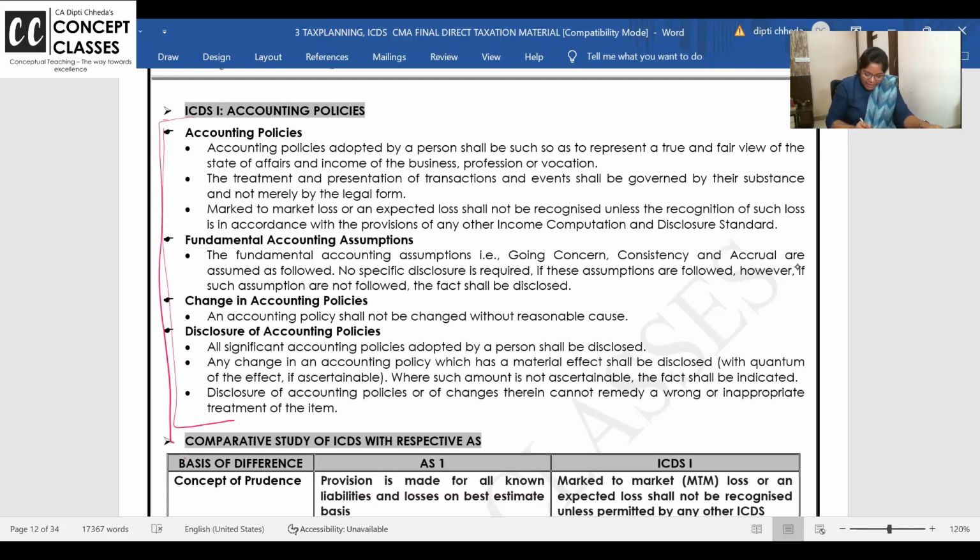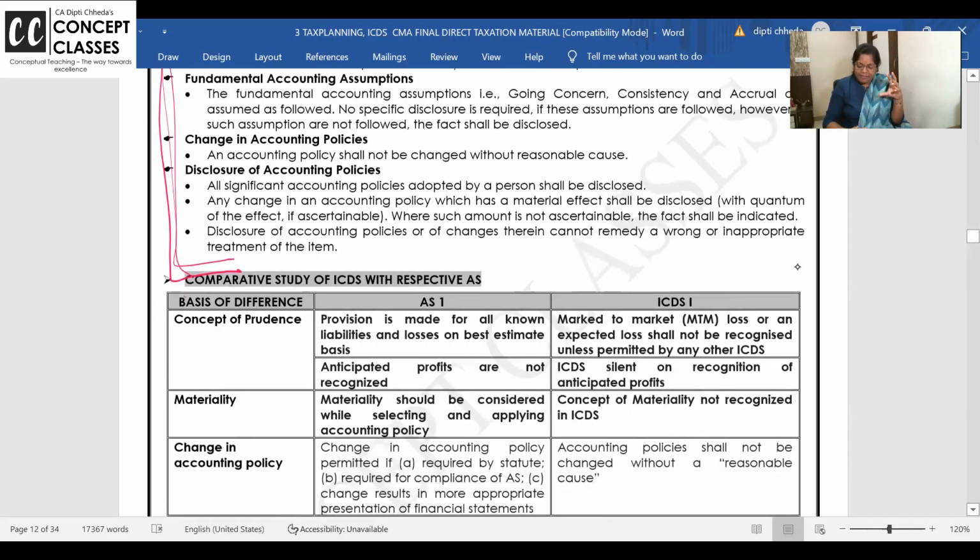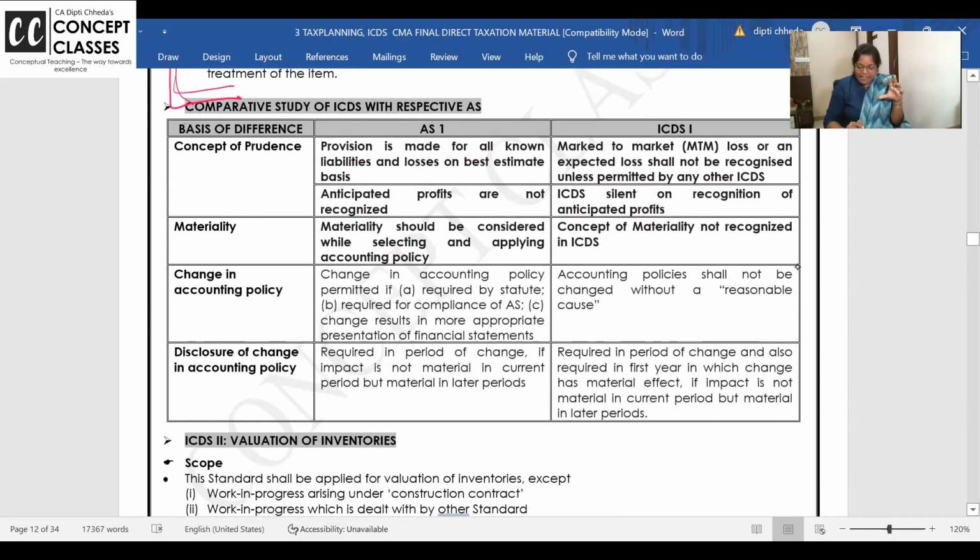So I'll be giving you the gist of the ICDS so that you have a base level idea. And in comparative, please don't misuse that I've given things in bold. The points which are important and conflicting, that's what is important.